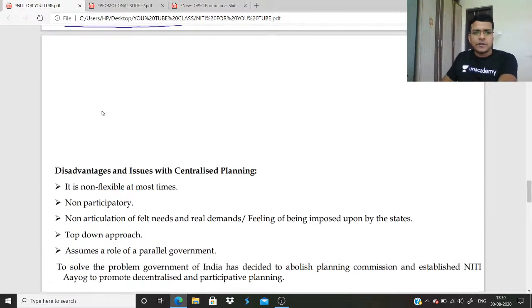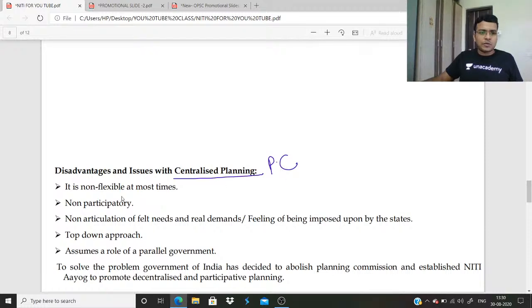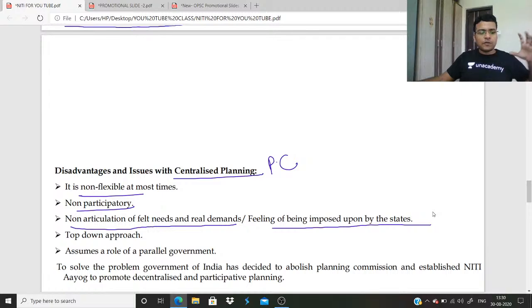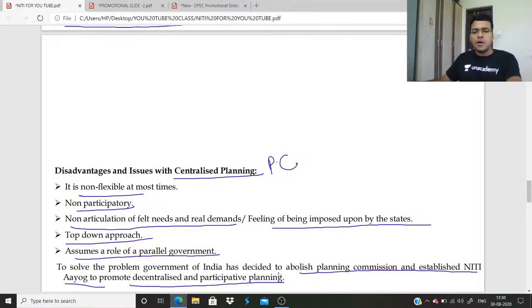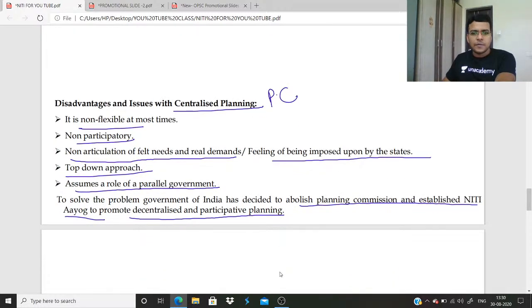So just look at this disadvantage and issue with centralized planning, which was followed by the Planning Commission. It is non-flexible, non-participatory, non-articulate of felt need and real demand, feeling of being imposed upon by the state. That means state feels that it was imposed on them by the center. It is a top-down approach, assuming the role of a parallel government. To solve the problem, Government of India has decided to abolish Planning Commission and establish NITI Aayog to promote decentralized and participative planning.